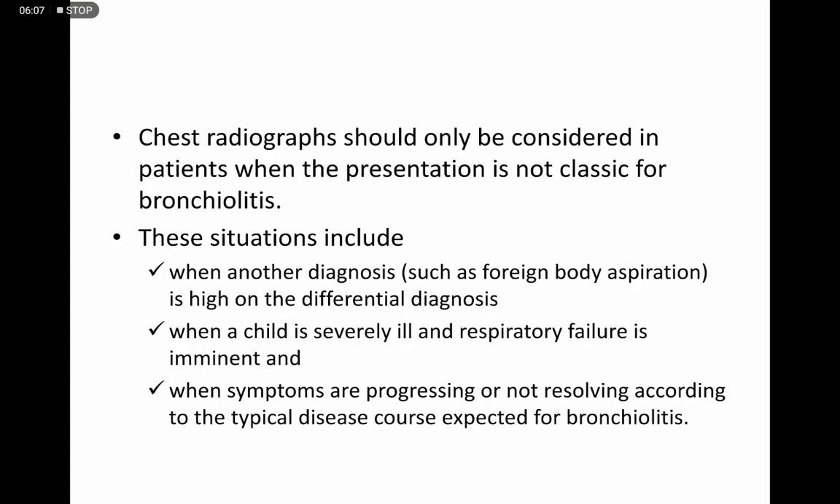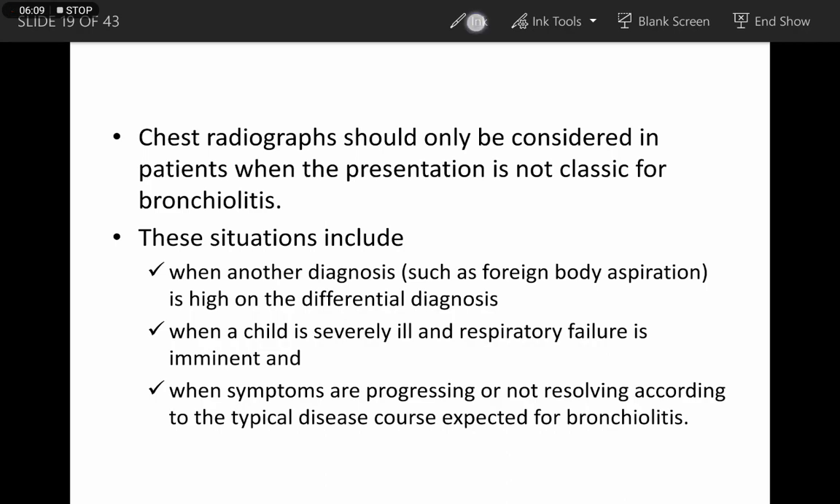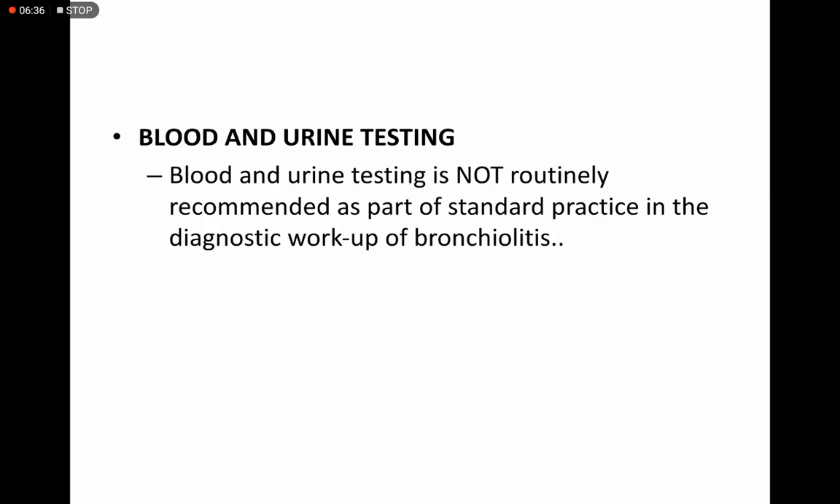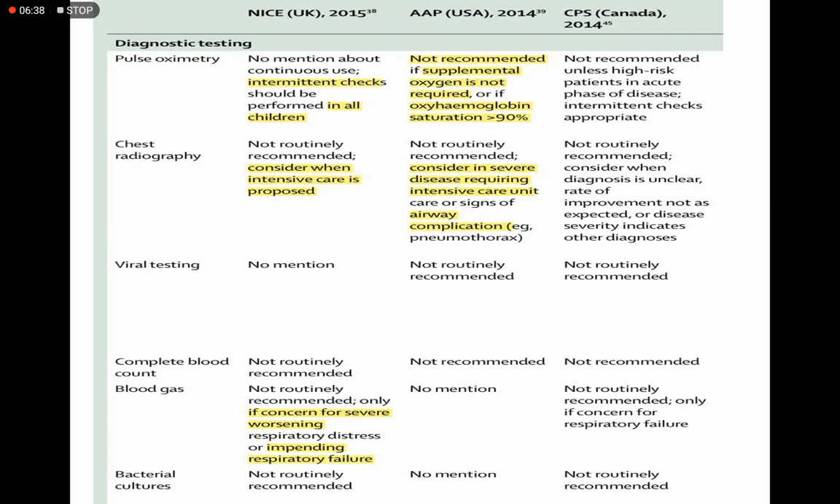In some particular cases, chest radiographs should be considered, like when another diagnosis such as foreign body aspiration is high on the differential diagnosis, when a child is severely ill and respiratory failure is imminent, or when symptoms are progressing or not resolving according to the typical disease course expected for bronchiolitis. Regarding viral testing, PCR and rapid immunofluorescence are the methods, but they are not routinely recommended. Blood culture and urine testing are not recommended.